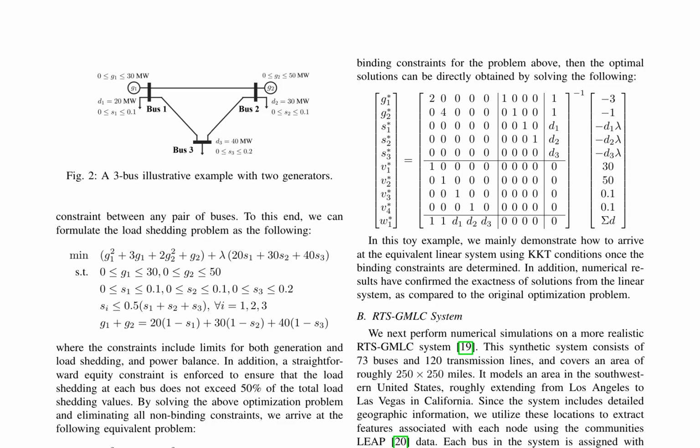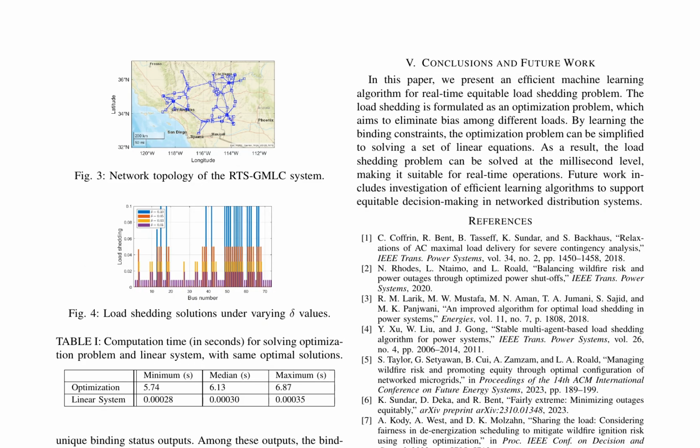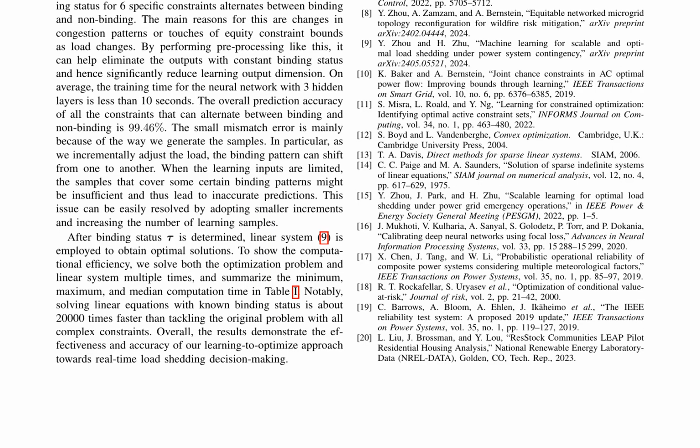The paper discusses a machine learning approach to solve the load shedding problem in power systems, aiming for real-time and equitable decision-making. It formulates the load shedding as an optimization problem, which can be simplified to solving a set of linear equations by learning the binding constraints. The approach is demonstrated using a 3-bus illustrative example and a more realistic RTS-GMLC system. The results show that the learning to optimize approach can significantly reduce computation time and improve prediction accuracy. The paper also discusses the importance of considering fairness in de-energization scheduling to mitigate wildfire ignition risk.